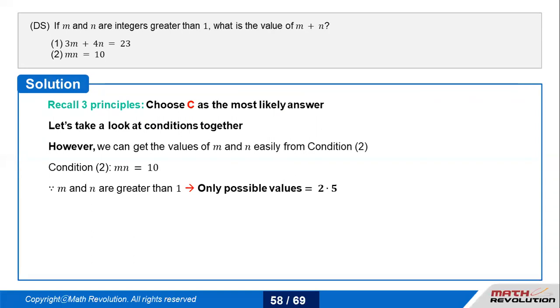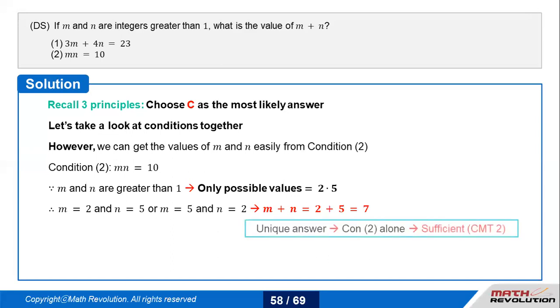So see, if they were not greater than 1, then 1 times 10 should have been also a possibility. But since they are greater than 1, the only possible case for a product of 10 would be 2 comma 5. So if that is the case, m equals 2 and n equals 5. I just have to find m plus n, so that's commutative. 2 plus 5 or 5 plus 2, that gives me 7. So condition 2 alone is sufficient here.